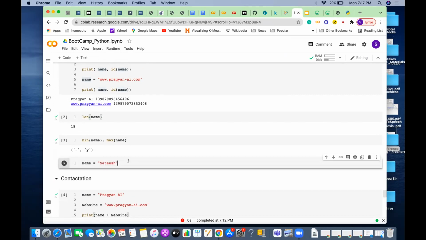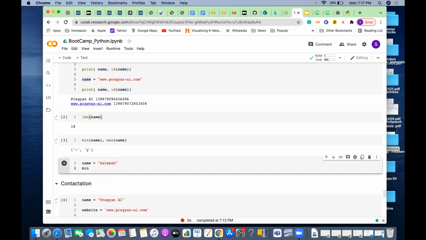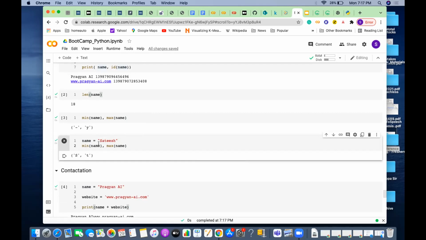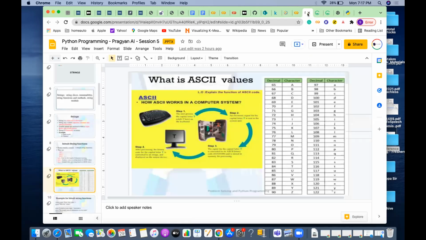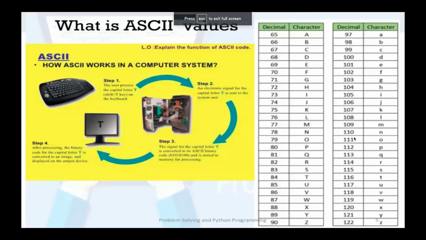Now if I wanted to print min with the name and max with the name, what I'm trying to get is the minimum is S, and for the maximum, if you see the ASCII values of small letters, T is the last, correct? So T is highest. After that there is no other letter. H is less, correct? So T is highest.